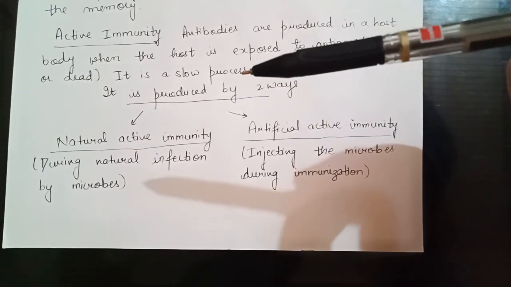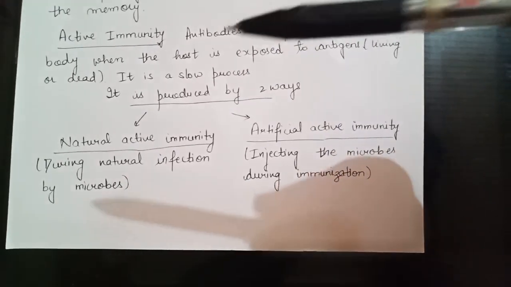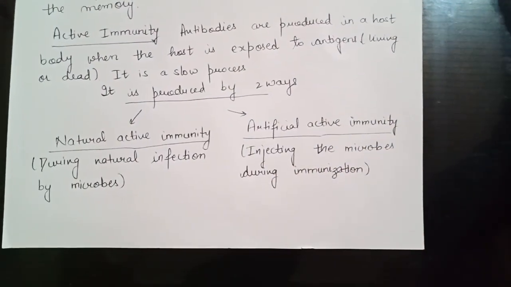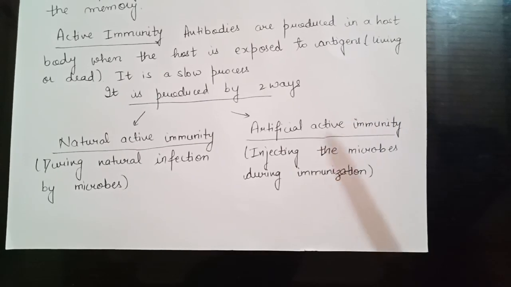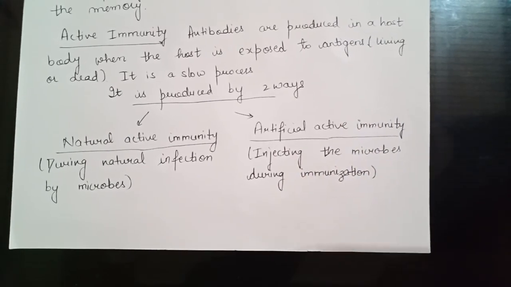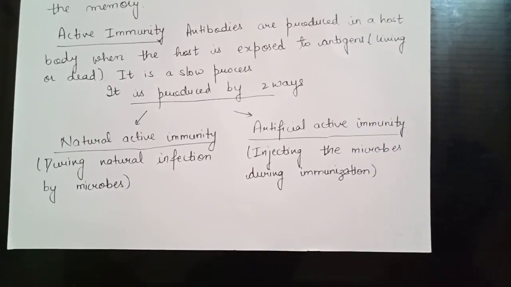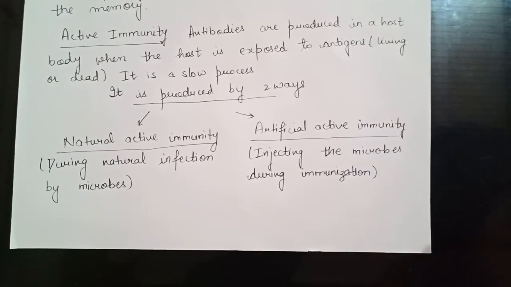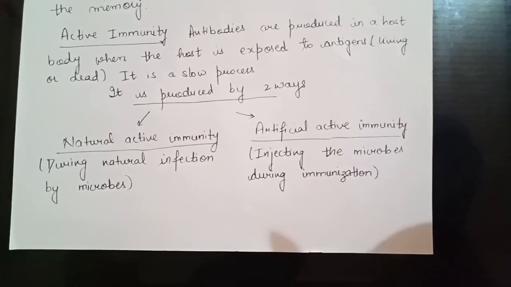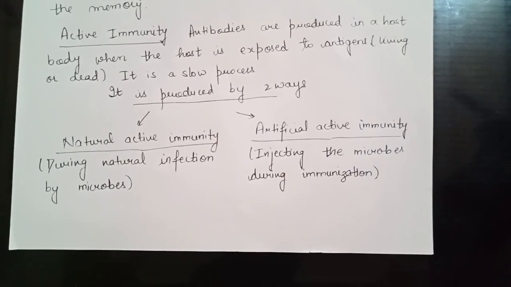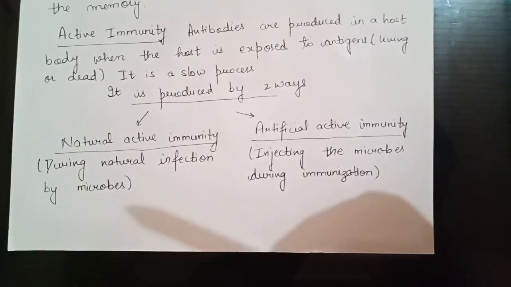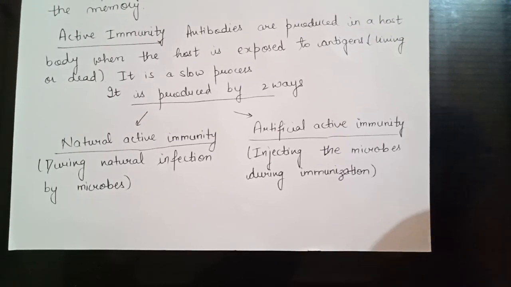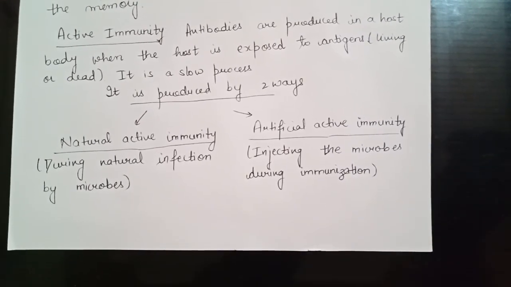What is active immunity? In active immunity, antibodies are produced in its own body, in the host body. And passive immunity means the antibodies are transferred from the outside into the body. That is known as passive immunity. Clear? Active immunity means the body itself produces the antibodies, and passive means the antibodies are